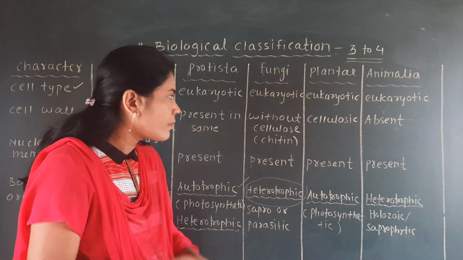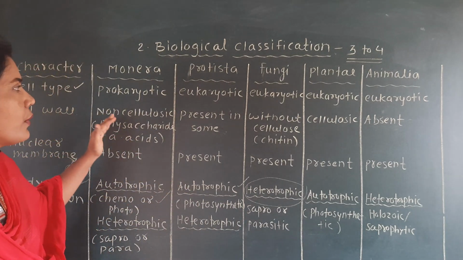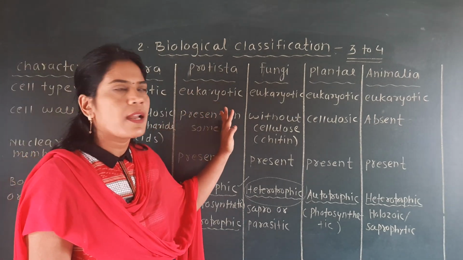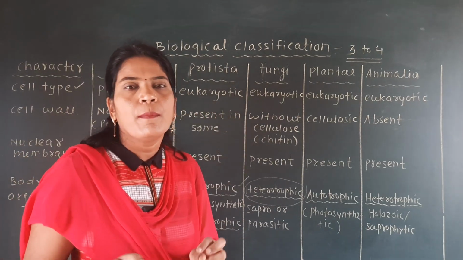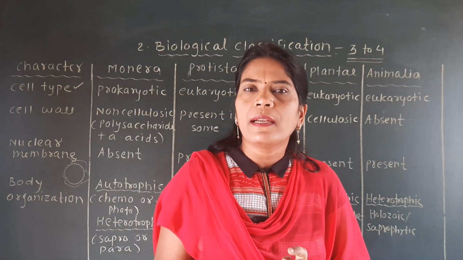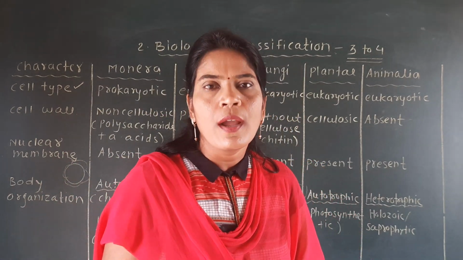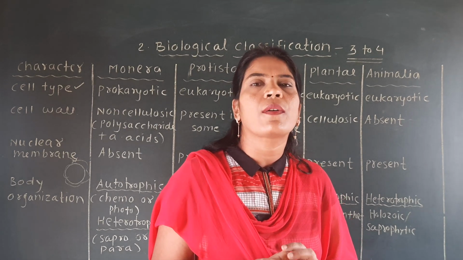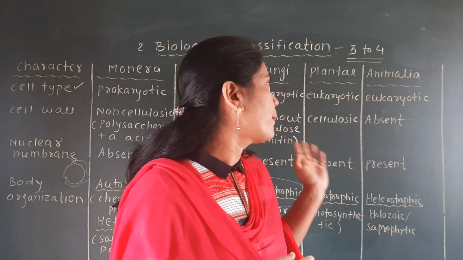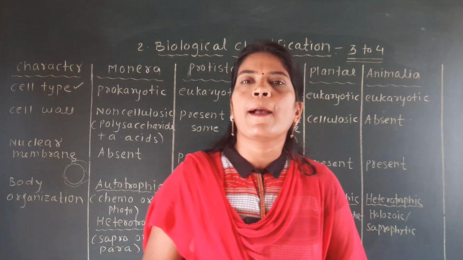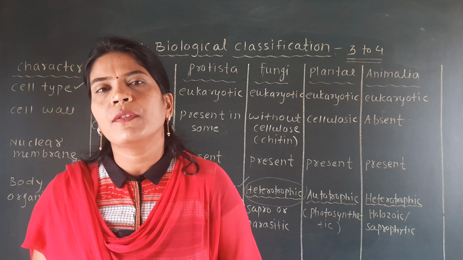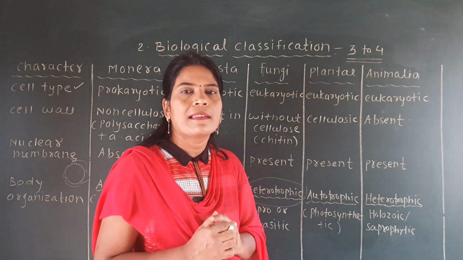See here, we have given the examples of Monera, examples of Protista, examples of fungi, but you are well known about the Plantae, that all the plants which are present around us. So all these plants are examples of the plants. And Animalia means all animals which are present around us are the animals.